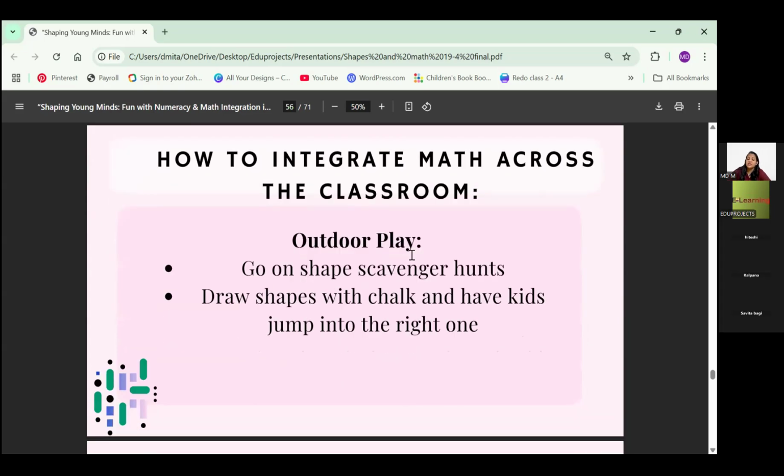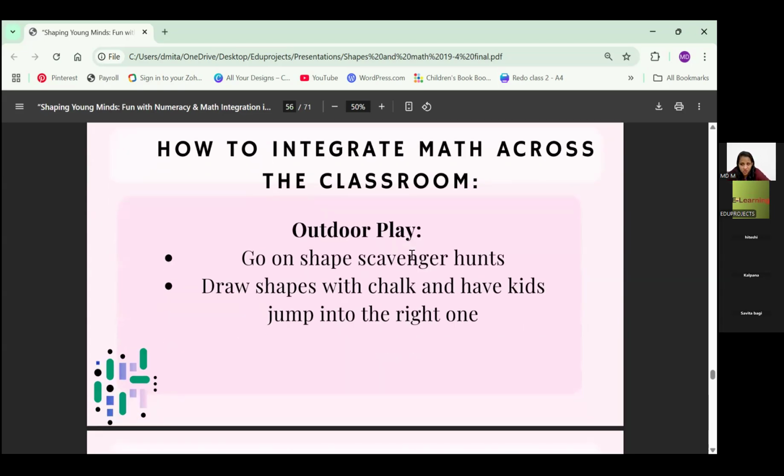Outdoor play, you can send them on shape scavenger hunts. You can also draw with chalk, which we did, a hopscotch kind of thing. You can use hula hoops here, jump from hula hoops. So first two hula hoops, you can put near each other. Then you can put the third one a little further than that. So they have to jump a little higher. So this way.